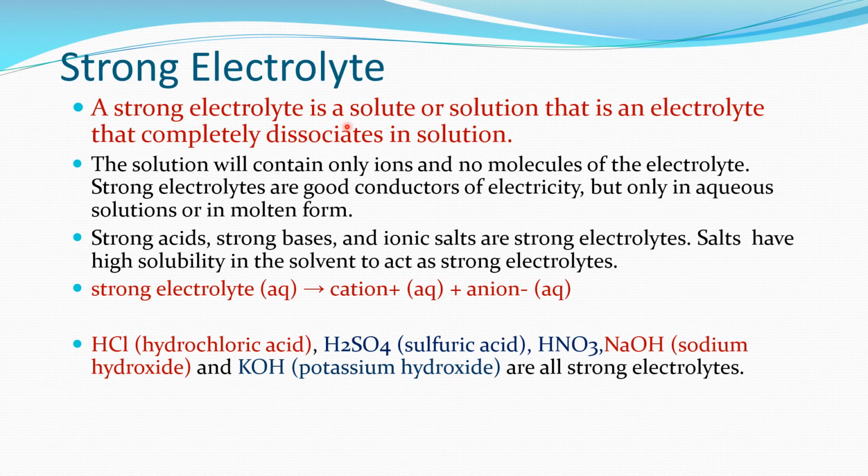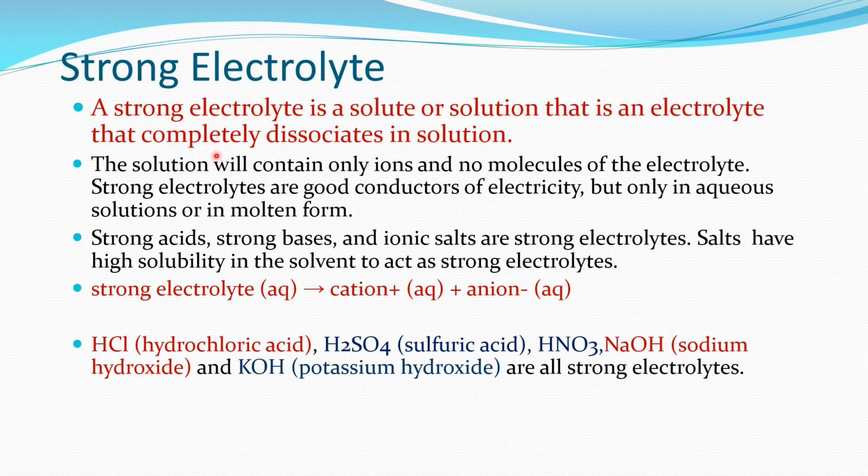A strong electrolyte is a solute or solution that is an electrolyte that completely dissociates in solution. The solution will contain only ions and no molecules of the electrolyte. Strong electrolytes are good conductors of electricity, but only in aqueous solution or in molten form.